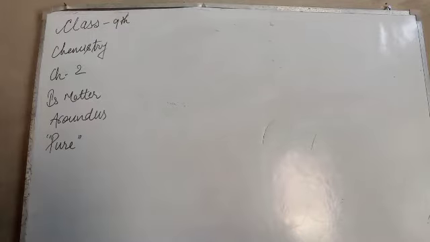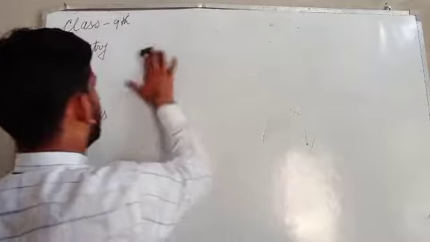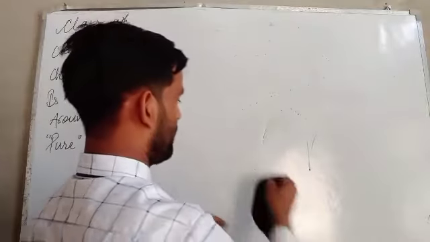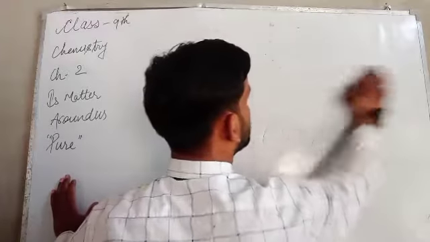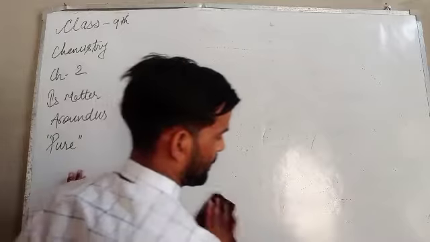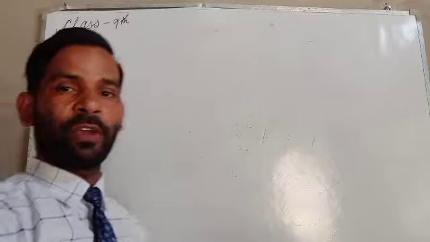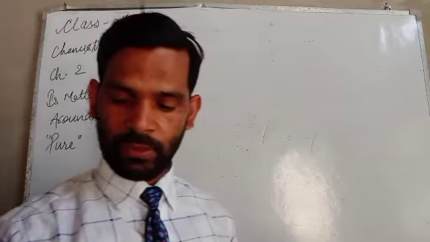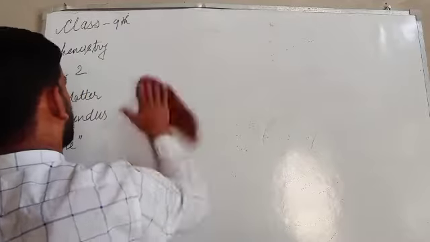Valencies are what? The combining capacity of an atom of an element. The combining capacity of an atom is considered to be the valency.